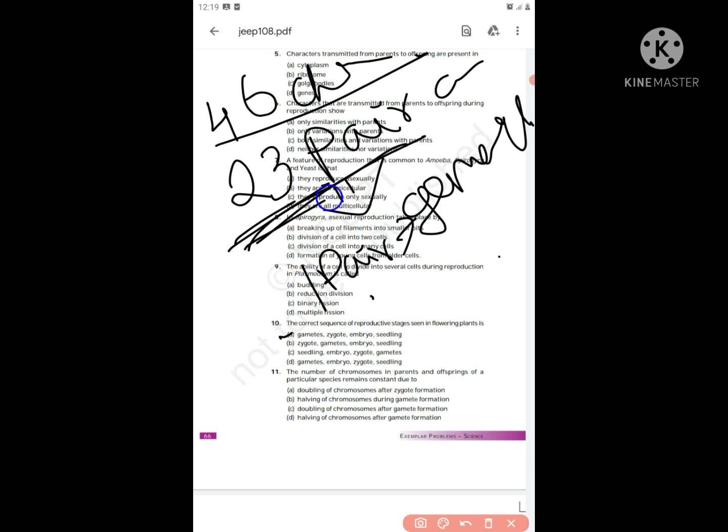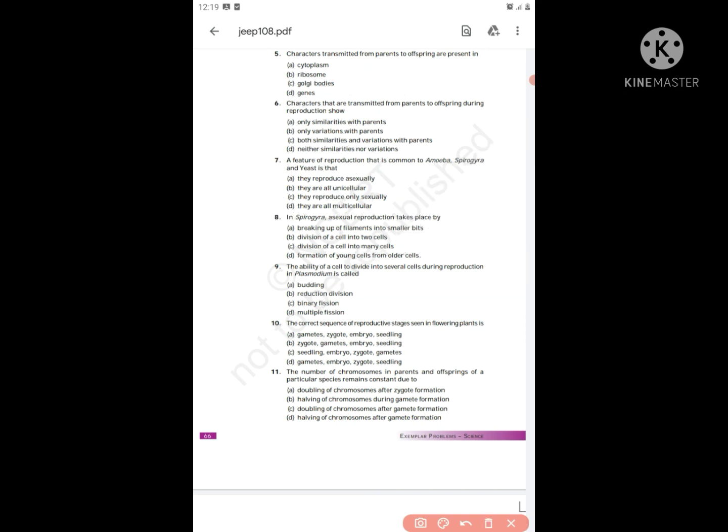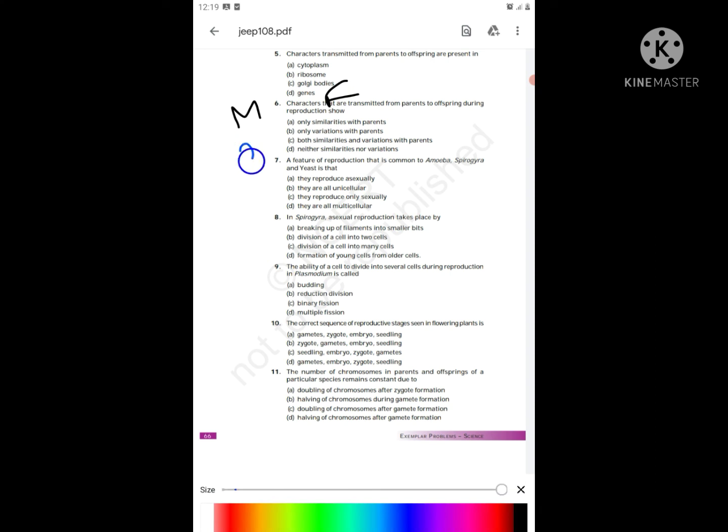Now if 23 pairs of chromosomes have to be fixed in a human, suppose male and female each have 23 chromosomes. Both will give their chromosomes.